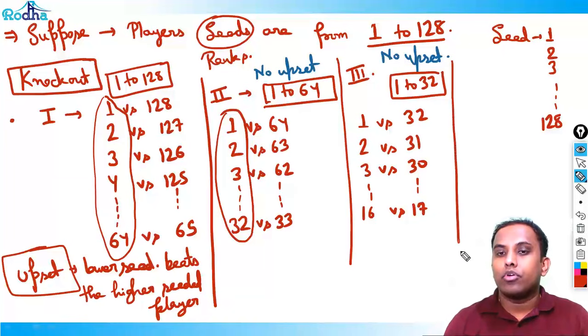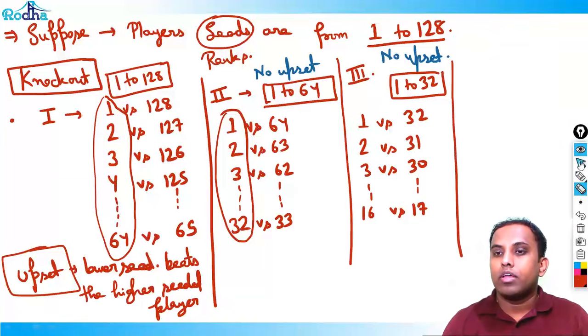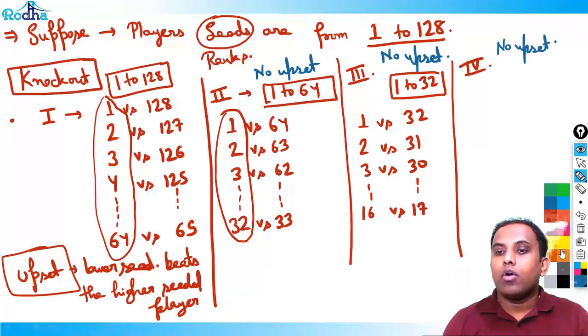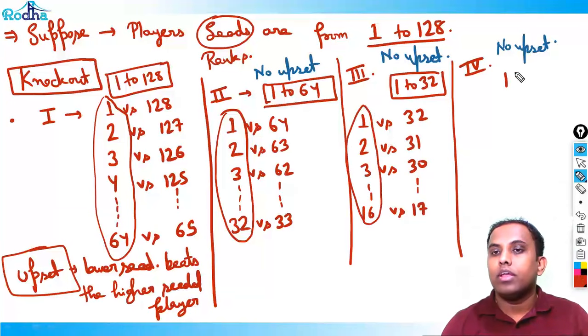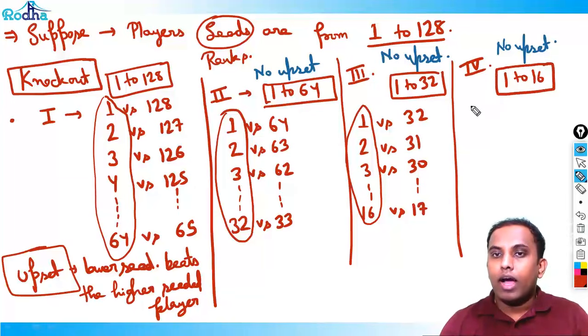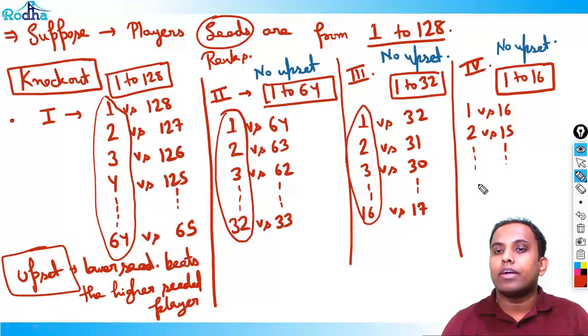Then comes round 4. In round 4, what happens? Again, if there is no upset, all the higher ranked players will qualify. That is 1 to 16. And how will the matches be played now? 1 versus 16, 2 versus 15. Like this, 16 half is 8, so the last match will be 8 versus 9.